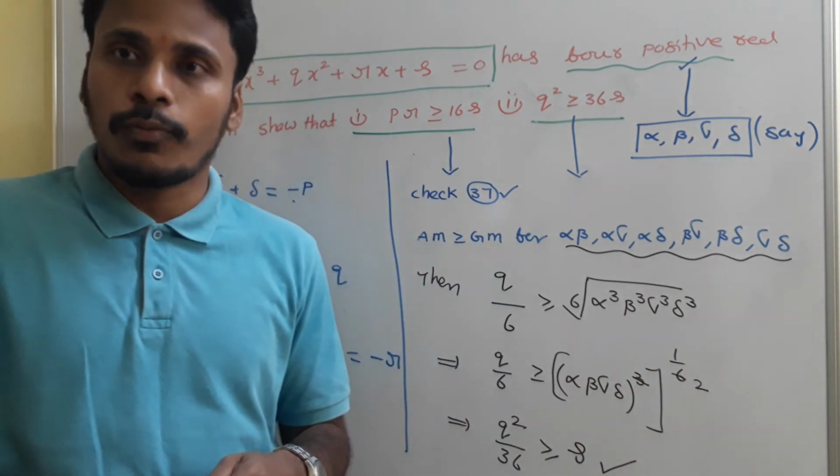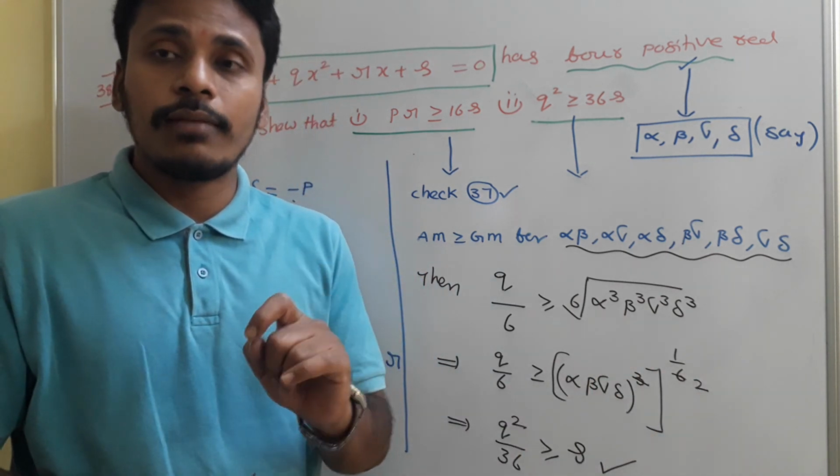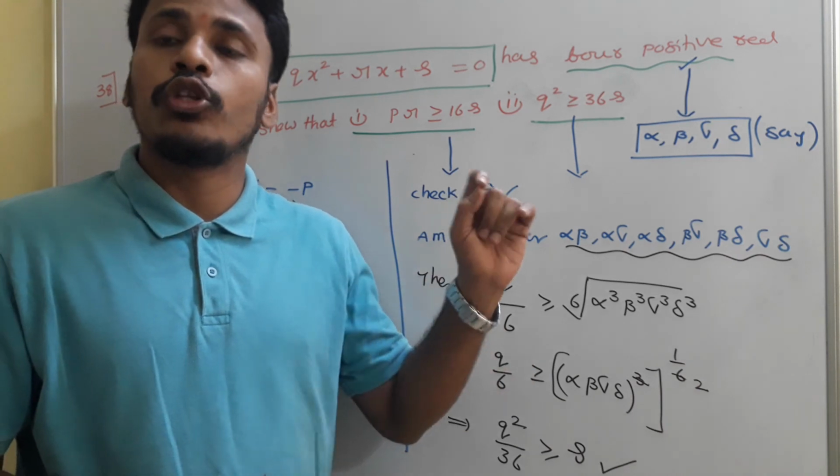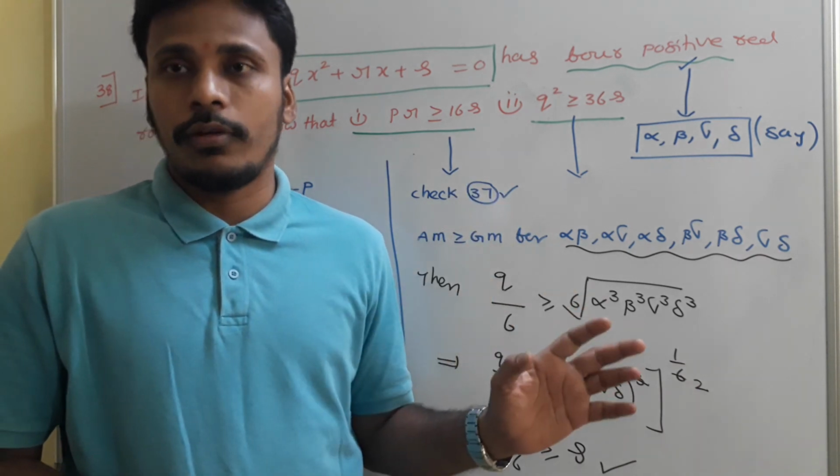So these are some simple problems based on the AM, GM relation corresponding to the roots and the coefficients of the polynomial. Have a look.